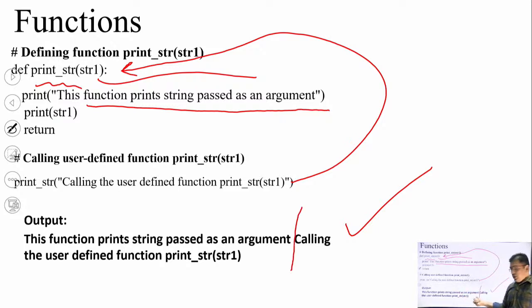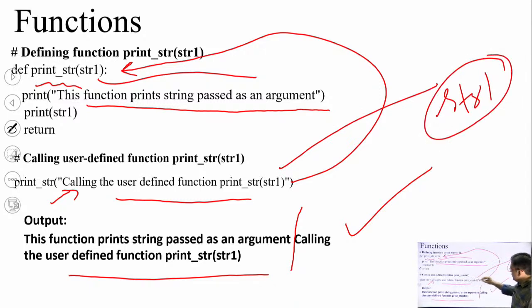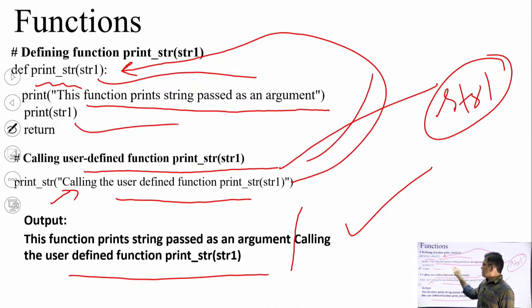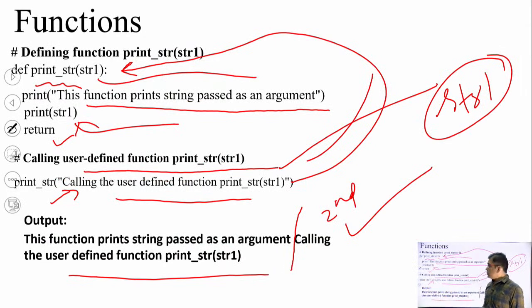In the PPT it just came in the first line when I was copying, but this is the output from this print statement. Calling the user defined function print str1. So this complete string will be stored in the variable str1, and this complete string calling the user defined function print str will be passed as an argument here, and this print statement will print the second line of output, and then the return with no parameter being passed here. There is no expression in this return statement.